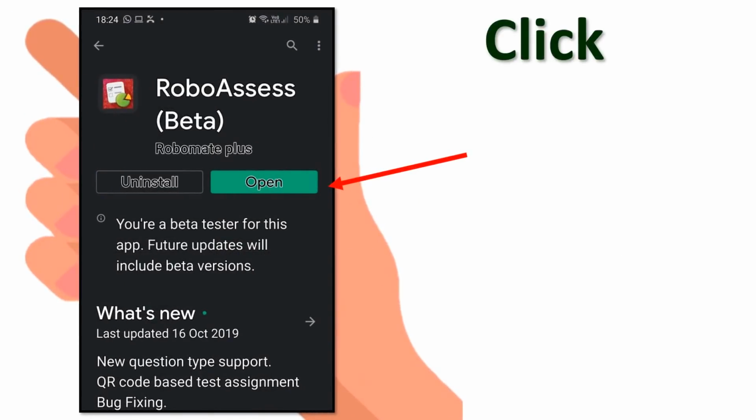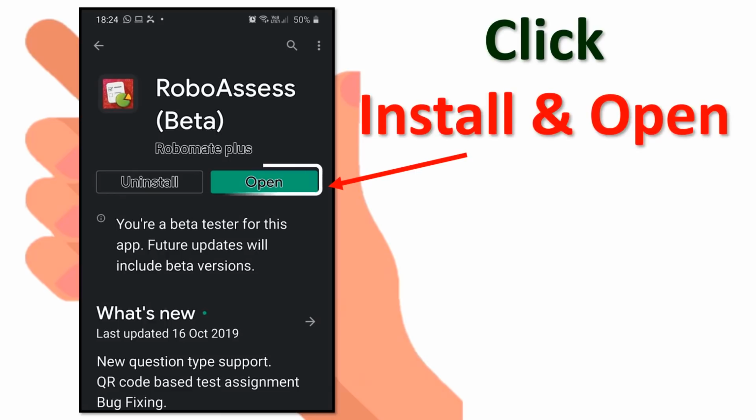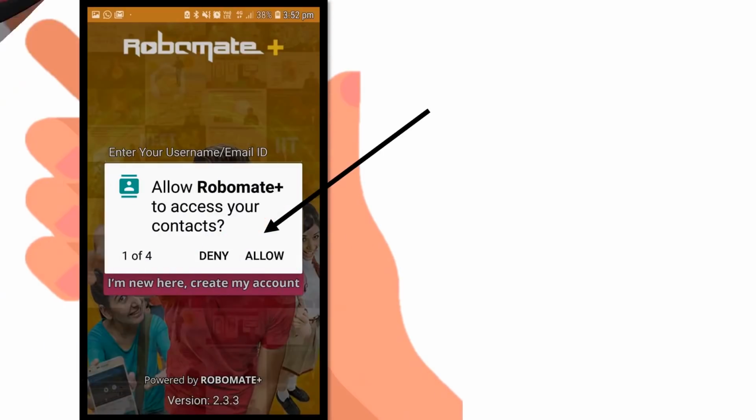Once you open the RoboAssess app, it will ask you for certain access or permissions. Go on allowing the permissions. Okay, this is a temporary app. After that you can, if you want, you can come out of it. So allow all the access, whatever access the app is asking you for, so that you can give the test very smoothly. Okay, do not deny any kind of access.